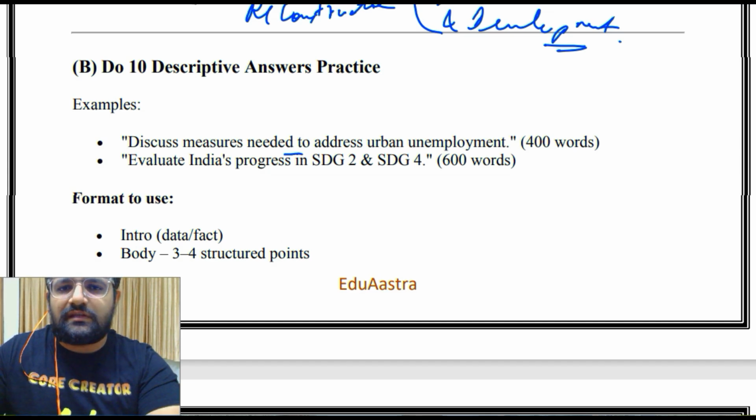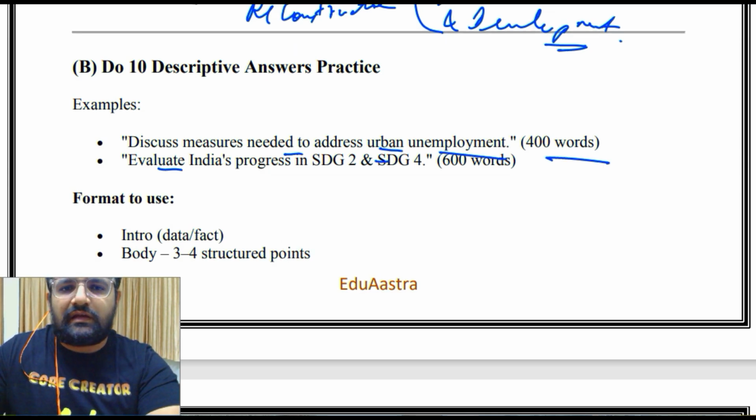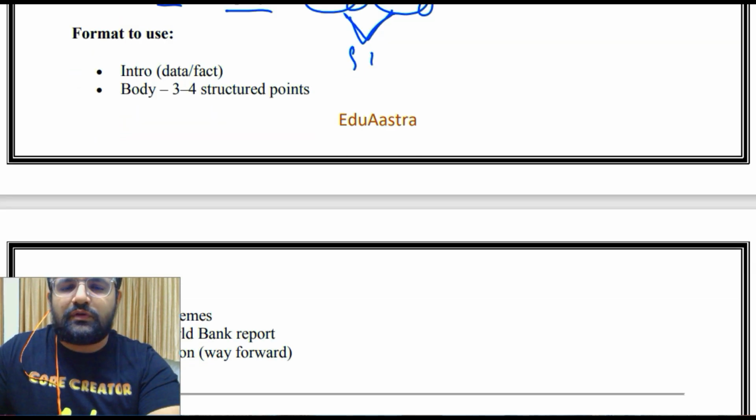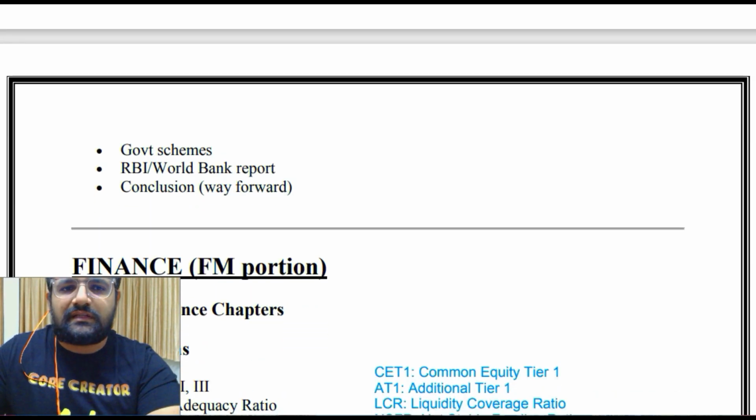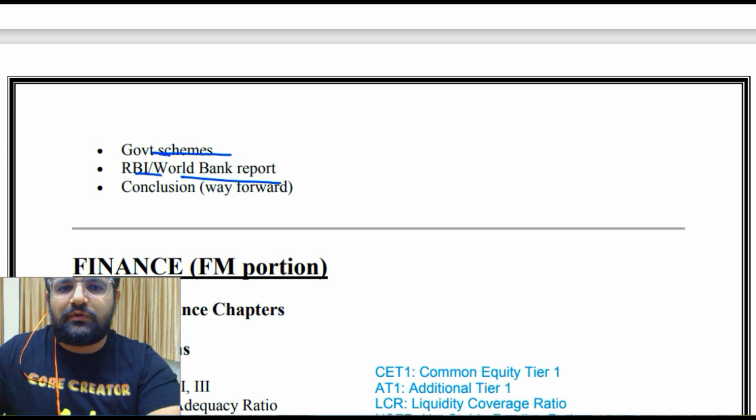So, discuss measures needed to address urban unemployment, 400 words. Evaluate India's progress in Sustainable Development Goal 2 and Sustainable Development Goal 4. Now for questions like this, you must be aware about क्या क्या हैं ये 2 and 4. ठीक है, then format to use. So you can get an idea from here कि किस तरीके से you can write. Definitely first your intro, in which you can talk about data, some important facts. Then your main body, 3-4 structured points, which you will plan before writing your answer, and then you can quote some data to make your answer more authentic, supplementing the quality of that answer. So for that, some official data like government schemes, RBI, World Bank, या कोई भी और रिपोर्ट एंड इंडेक्सेस में जो आप चीज़ें देखेंगे वो. And finally you conclude your answer.